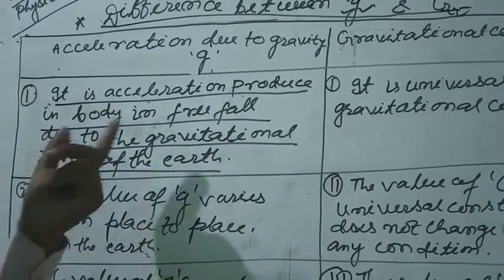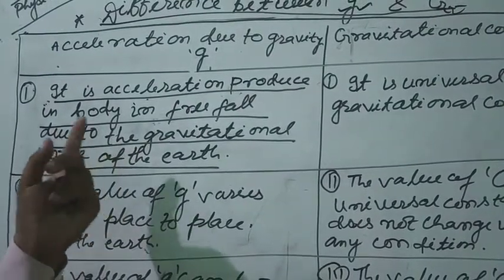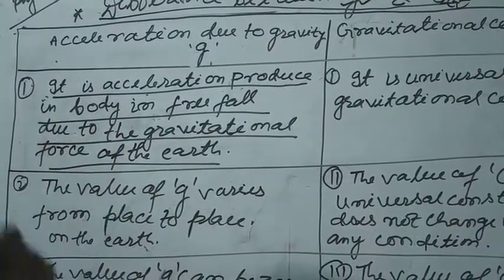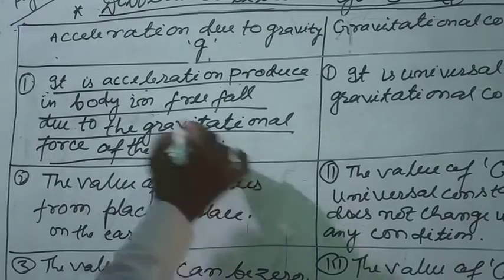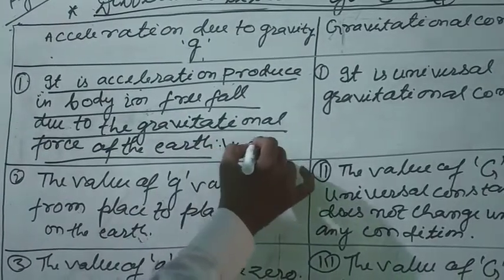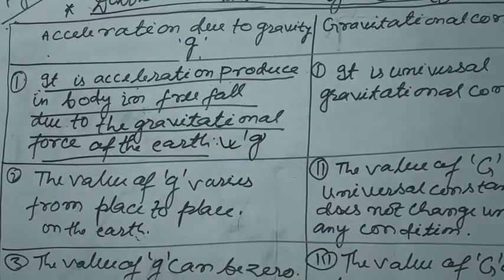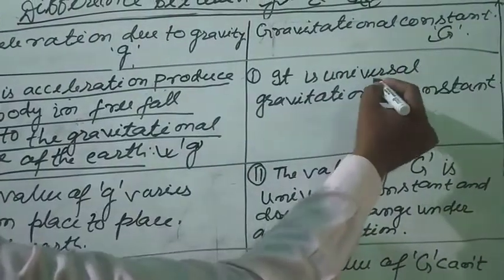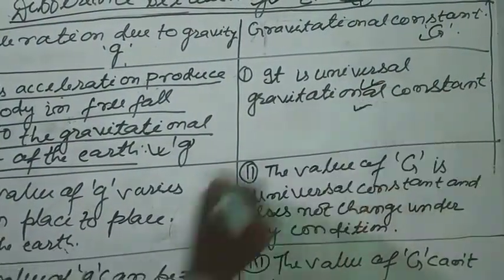It is small g, and capital G is the universal gravitational constant.